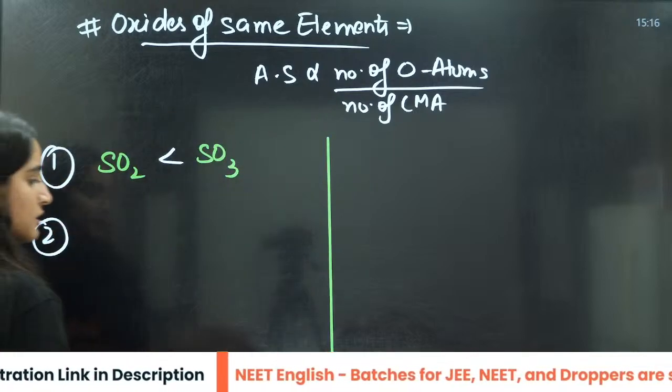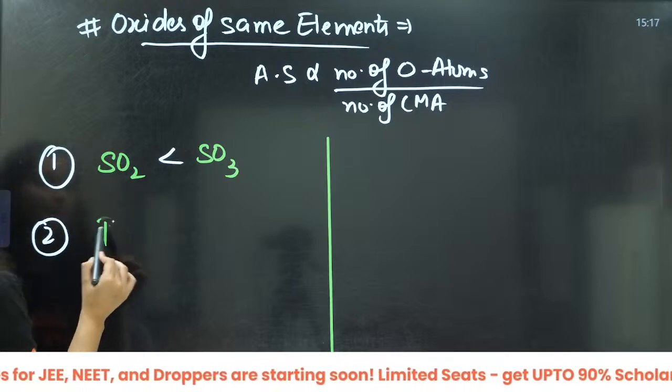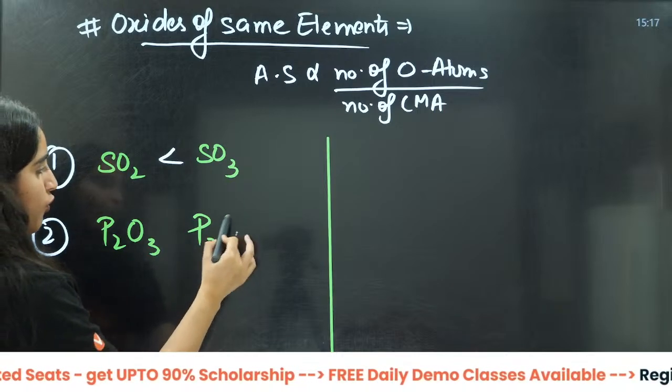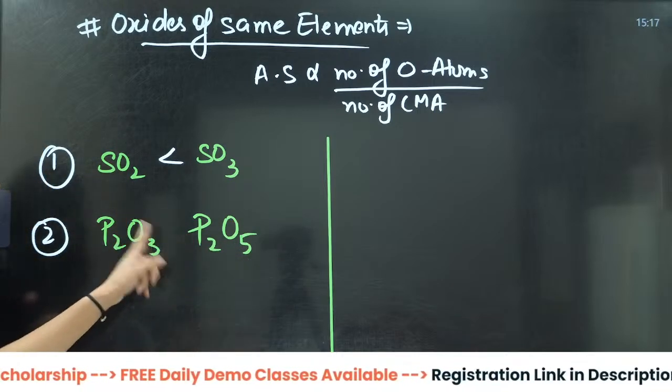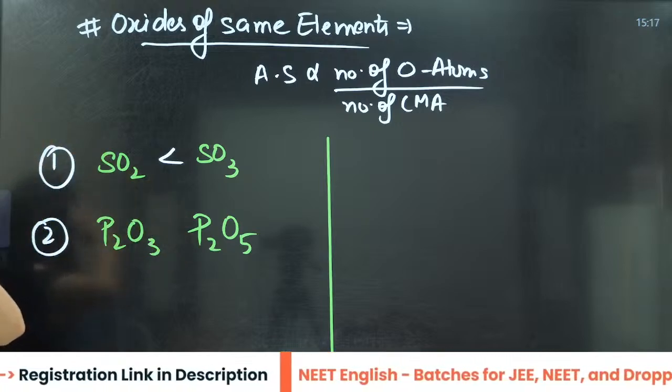The second question is, let us talk about P2O3 and P2O5. You have to tell me the acidic strength order, increasing or decreasing.